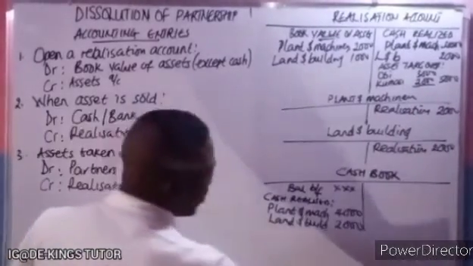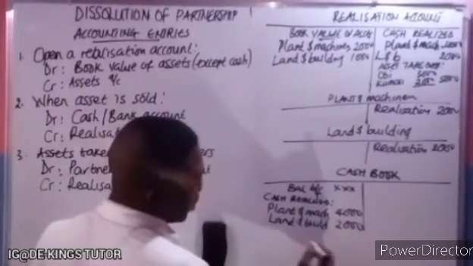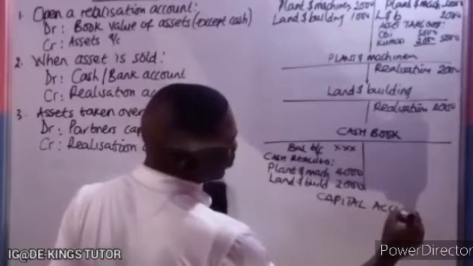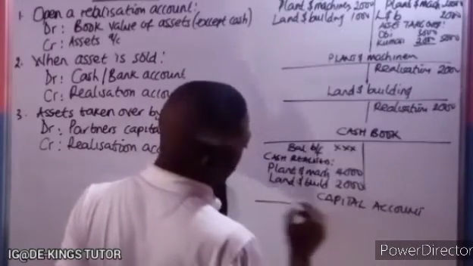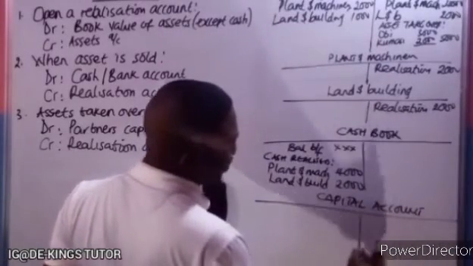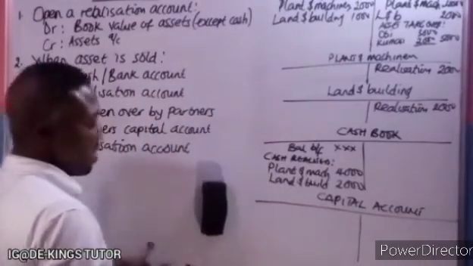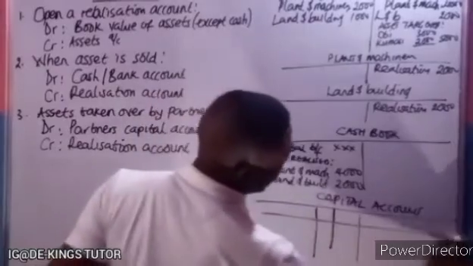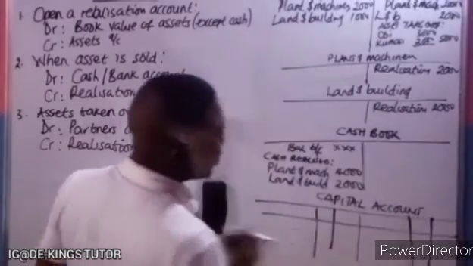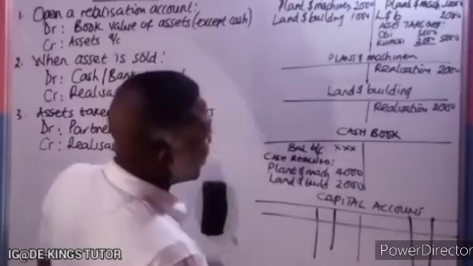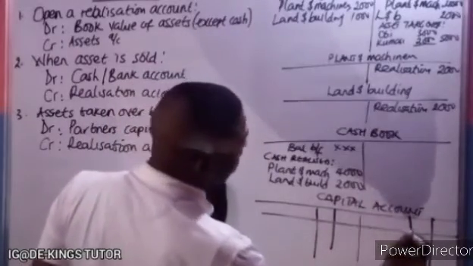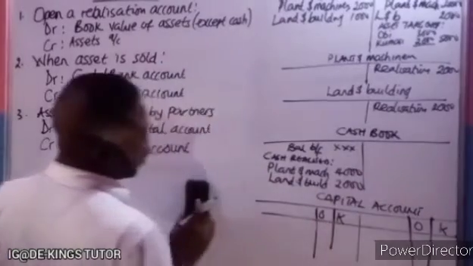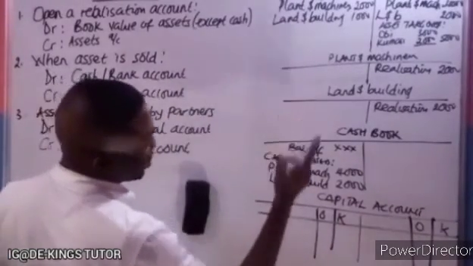Okay, now you come to the capital account. So if you have a capital account, if you have OB and Kumasi, you just write there which asset was taken over.